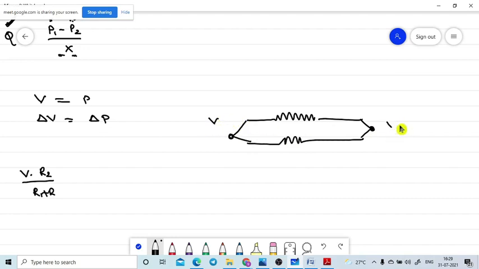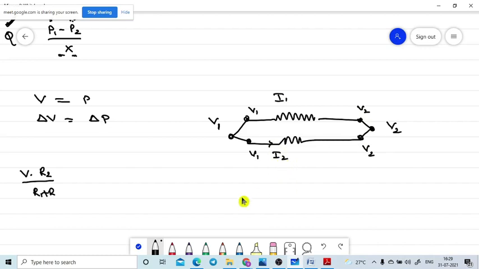Here the potential is V1 only, and here the potential is V1 only. Here the potential is V2 only, and here also V2 only. But the current is different: I1 is not equal to I2. Yes, sir. What can we find for I1?